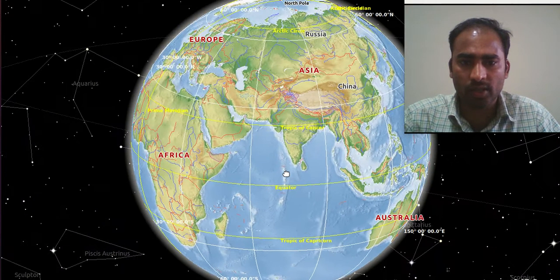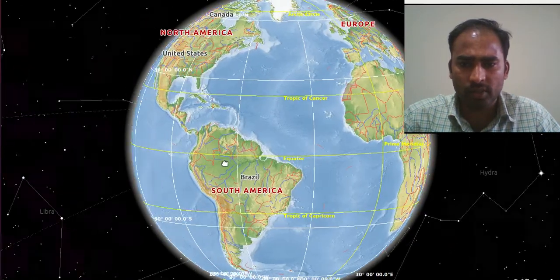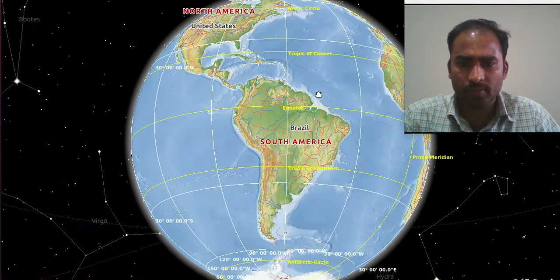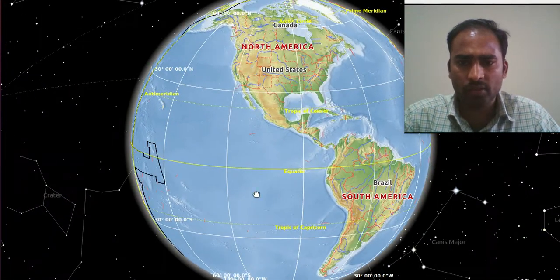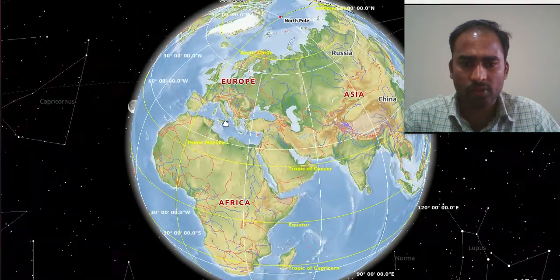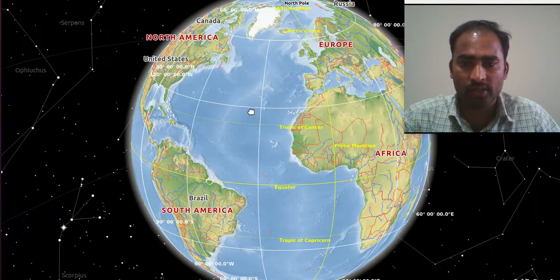The continents are Asia, Europe, Africa, Australia, North America, South America and Antarctica. So you clear? Next we will discuss the oceans. We have 5 oceans. So here this area is fully the Pacific Ocean. If you observe this side also, this is also full Pacific Ocean. The Pacific Ocean is the biggest ocean. It covers one third of the area of all oceans.